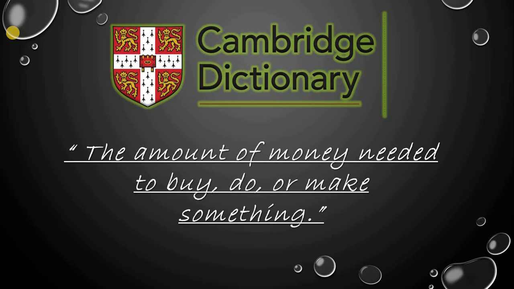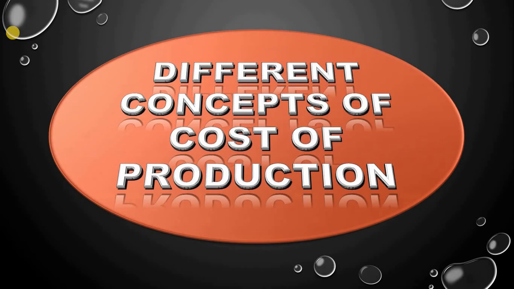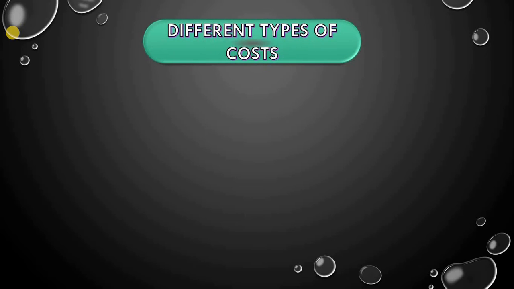Therefore, we must say that cost is a very important term, and today we will learn about the cost of production, or we will say the first part of the different concepts of cost of production. The function of the firm is to produce and sell goods and services.